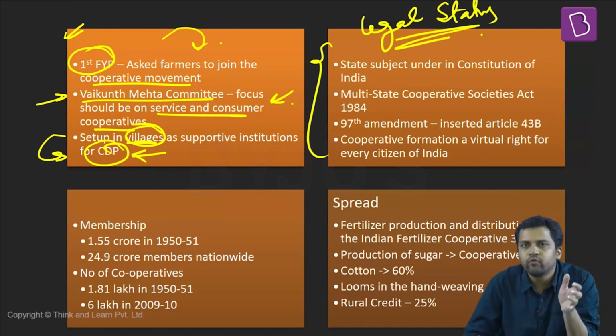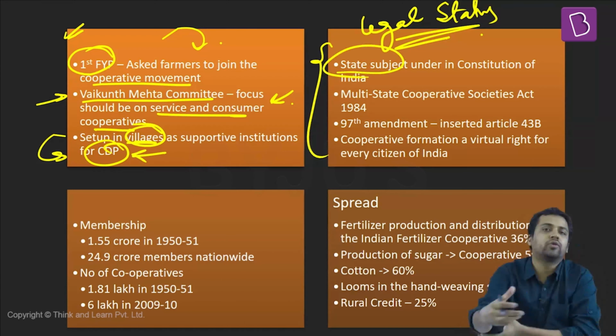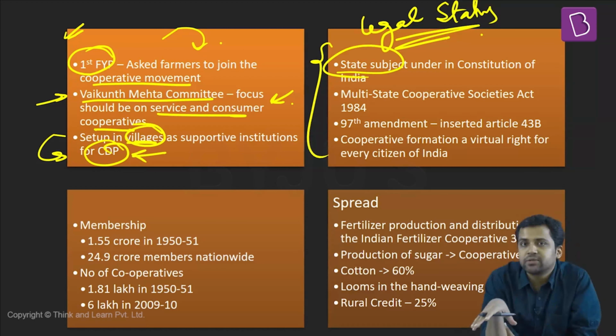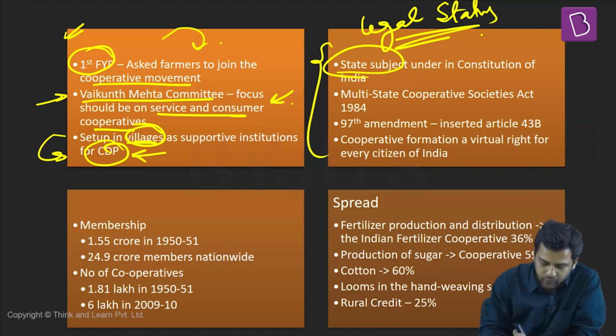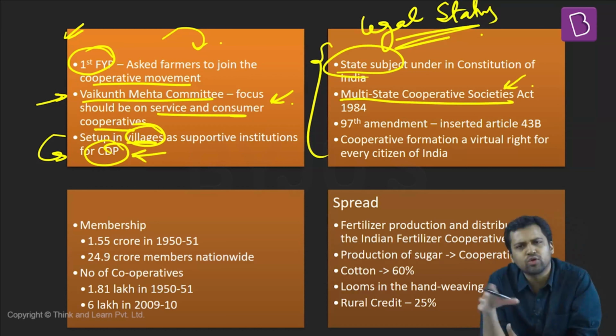What is the legal status of cooperatives? We are becoming independent. We are drafting our constitution. The constitution also says that cooperatives are a state subject. But there are some cooperatives which can spread across multiple states. For regulating these kinds of cooperatives, we have the Multi-State Cooperative Societies Act, initiated in 1984. It has gone through multiple amendments.